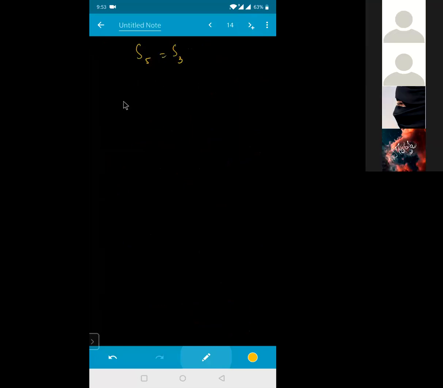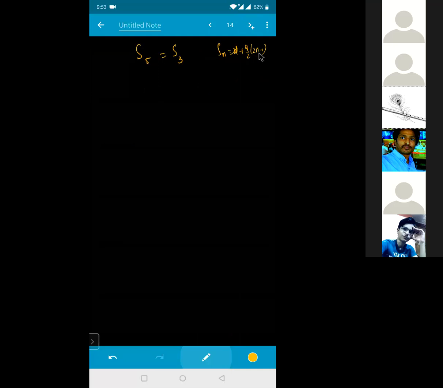So that means I can write here, displacement in the nth second of A must be equal to S3. Isn't it? So this will be equal to how much for me? Nth formula I'm using right now: S_nth is equal to u plus a by 2 into 2n minus 1. Here u is 0. So this will become A1, and n value is how much for me? 5. 2 into 5 is nothing but 10. 10 minus 1 is nothing but 9. That means this will become for me 9 into A1 divided by 2. Is it clear for everyone?